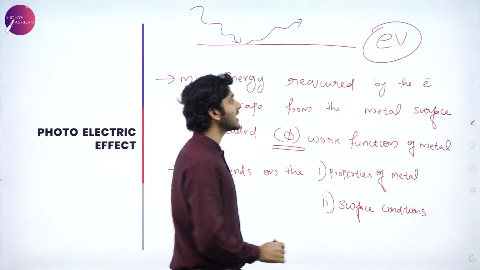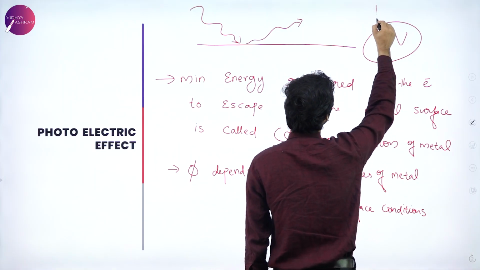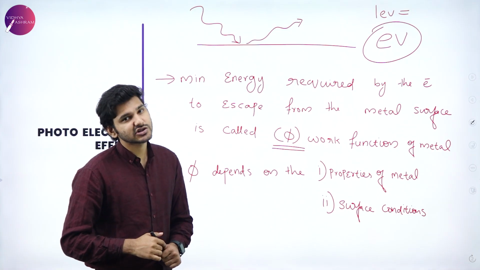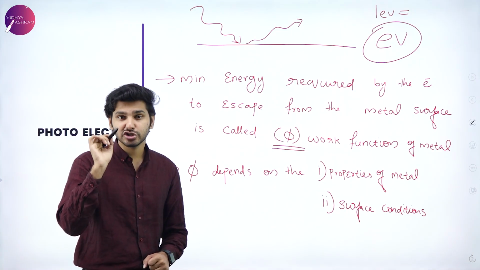That is, 1 electron volt, 1 eV, will be equal to 1.6 into 10 to the power minus 19 joules.